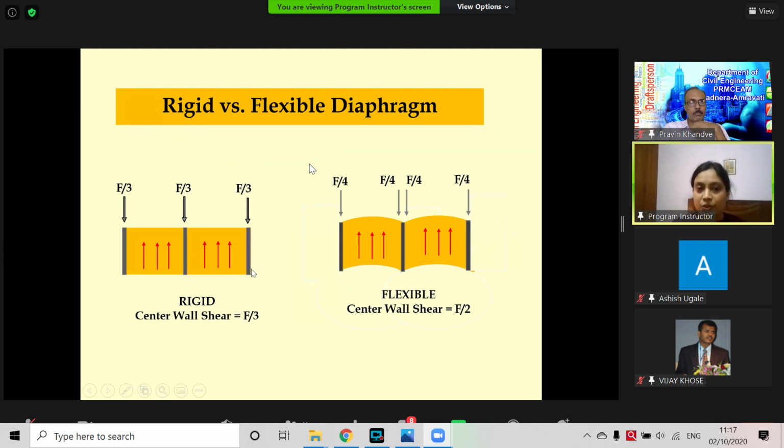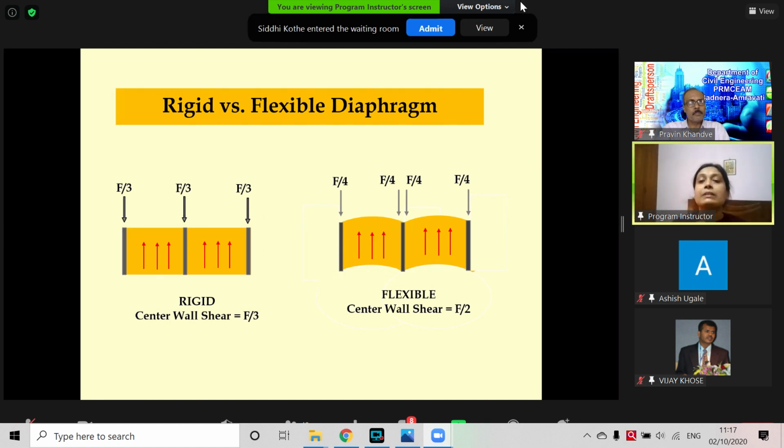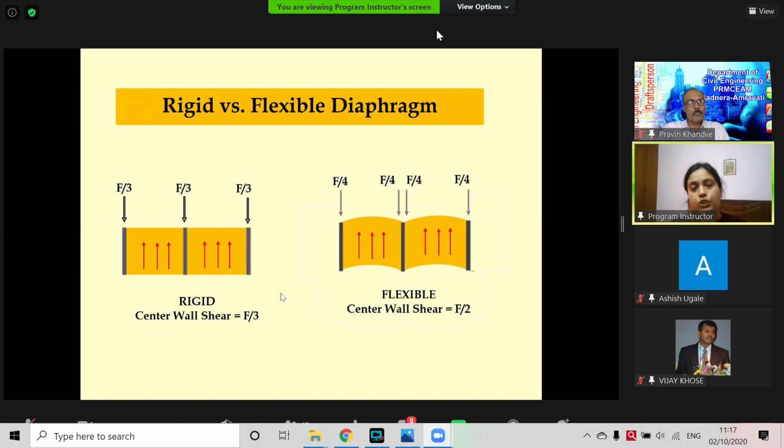When this is a rigid floor, the lateral force will be distributed as per the stiffness of the columns or the shear walls. But when it is flexible, it will only depend upon the tributary area of the load. Here we can see all these three columns have equal stiffness. So the lateral load, force F, is distributed equally, F by 3, in each of the three columns.